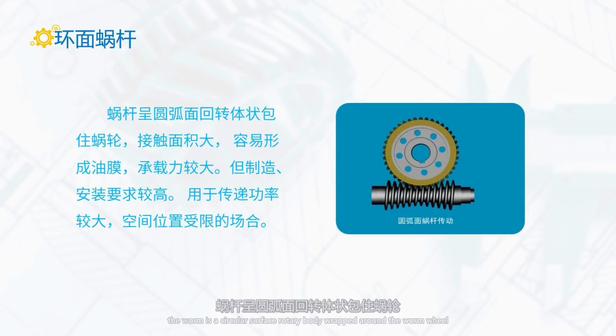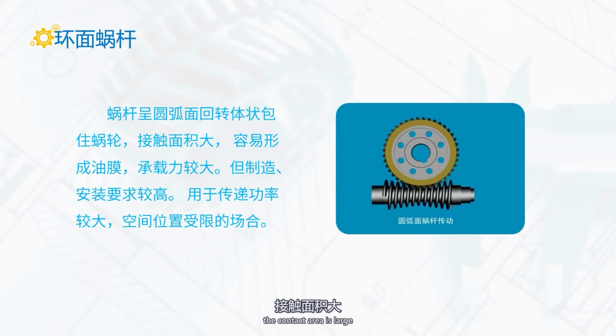The toroidal worm, the worm is a circular surface rotary body wrapped around the worm wheel. The contact area is large, easy to form oil film. The bearing capacity is large, but the manufacturing and installation requirements are higher. It is used for occasions with large power and limited space.